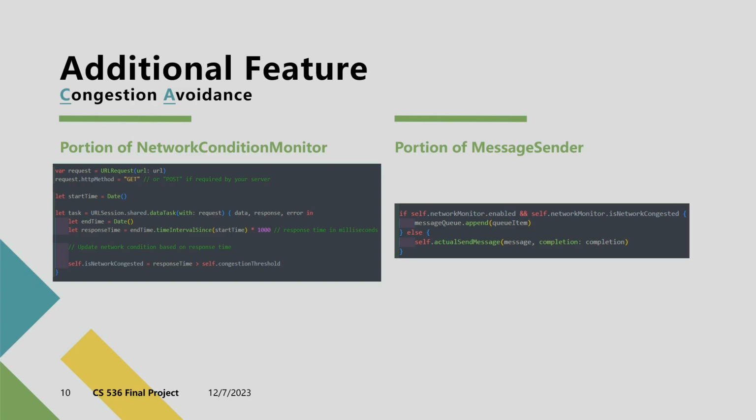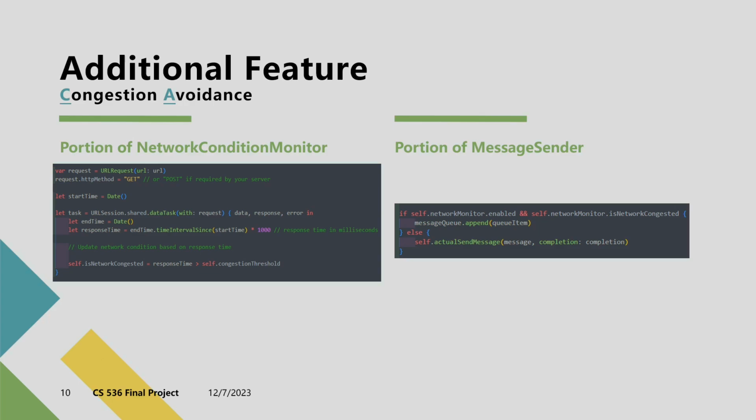To demonstrate the effectiveness of our congestion avoidance, let's consider a hypothetical scenario. When congestion is present, the latency for sending and receiving a message is, for example, 0.3 seconds. And without congestion, this latency drops to 0.1 seconds. By using our congestion avoidance, if congestion is detected and then clears before the second detection, the total latency is only 0.2 seconds. We can see a reduction of 0.1 seconds compared to immediate transmission during congestion.